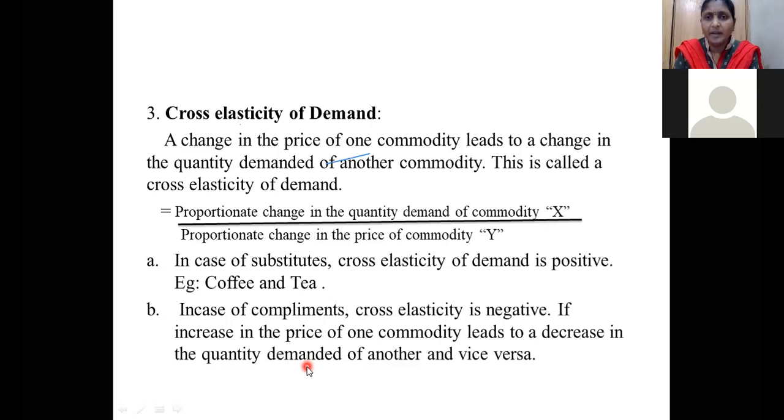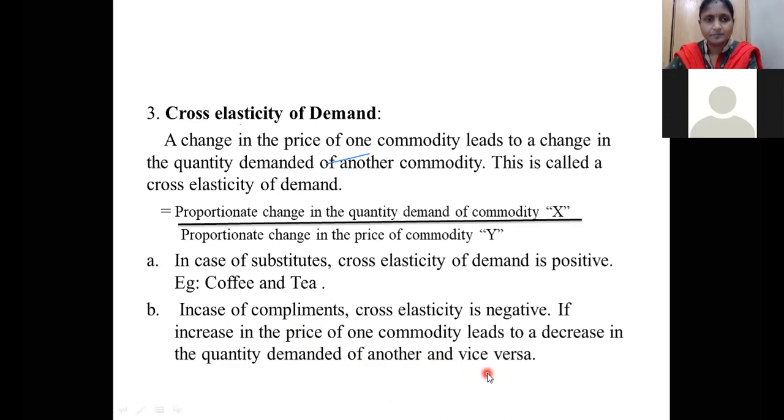These are the complementary goods. Suppose the price of cars is going to increase very much. Nobody prefers to buy that particular car. Automatically, if a person is not going to buy that car, he won't buy petrol also. In case of complements, cross elasticity is negative, because if the increase in the price of one commodity leads to a decrease in the quantity demanded for another, and vice versa.